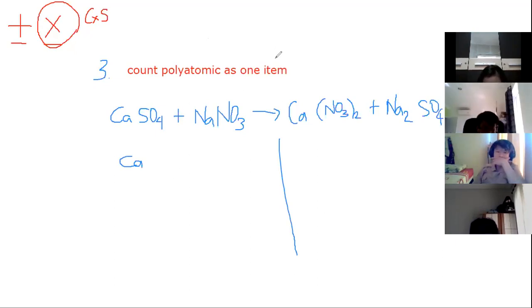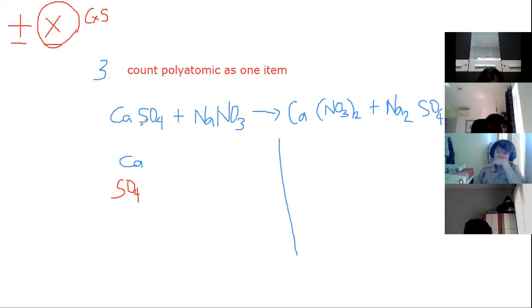So as I've said, we count polyatomic as one item. What are the polyatomic? The polyatomic is SO4. SO4 is sulfate. So let's say we make it as one already rather than per element, because they are one only. Remember that, yeah? If it is SO4, it is counted as one.